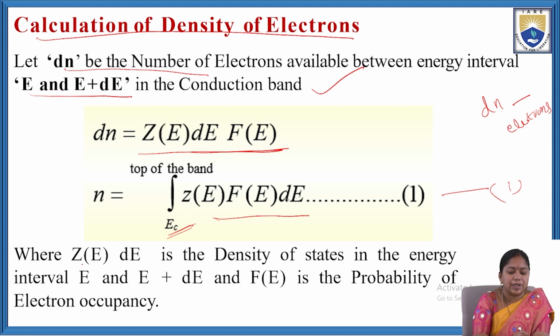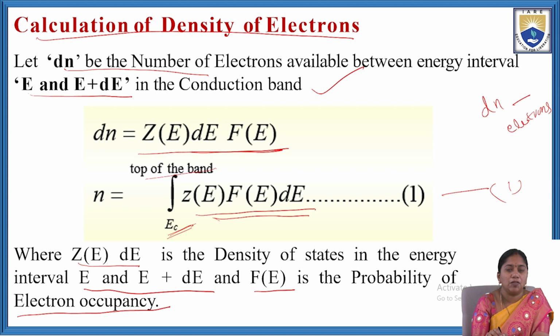Where Z of E dE is the density of states in the energy interval E and E plus dE, and F of E is the probability of electron occupancy. So, n equal to integral from EC to the top of the band, Z of E F of E dE, where Z of E dE is the density of states in the energy interval E and E plus dE, and F of E is the probability of electron occupancy.